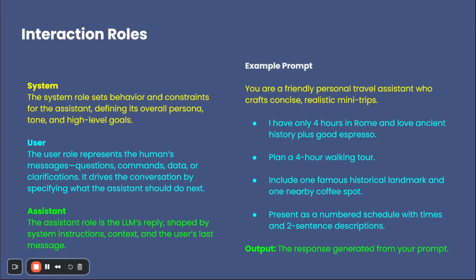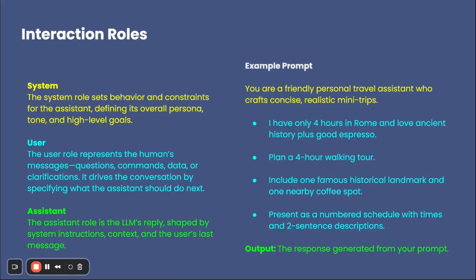We've already seen what prompt engineering is all about and what are some of the components of the prompt. Let's explore some of the interaction roles that are involved in every AI conversation. Those three roles are basically system, user, and assistant.